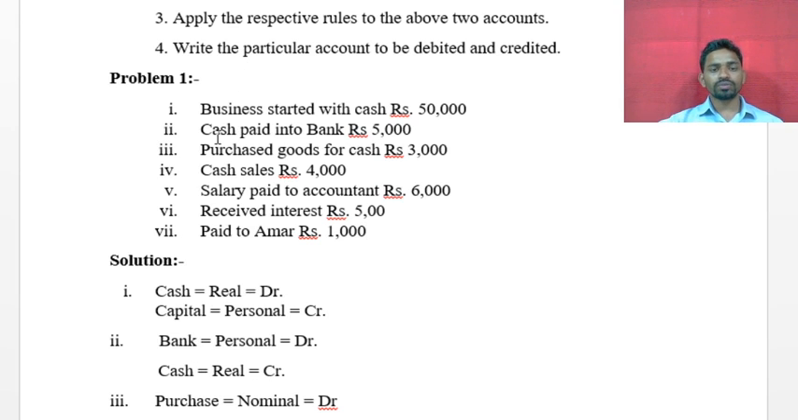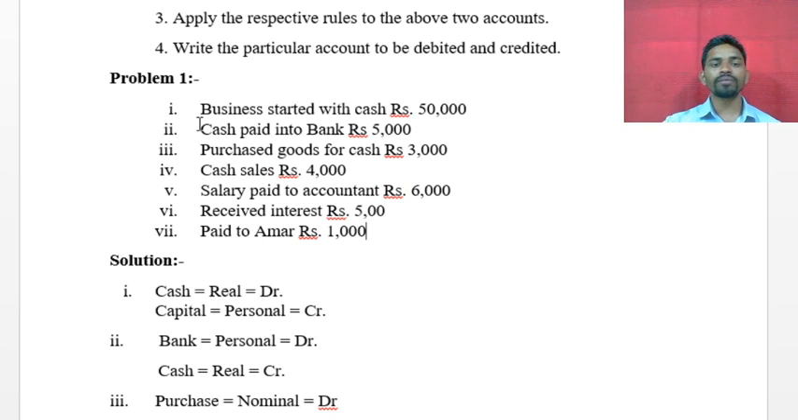Now see this problem, and while solving the problem, keep in mind one very important tip. What is the tip? While solving the problem, we have to assume we are the business. While passing the journal entries, or while solving the problem, we have to solve from the business point of view. So we have to assume we are the business.